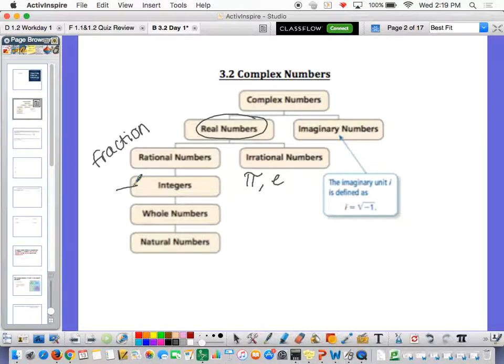That's a joke. You're supposed to laugh. Great. And the imaginary unit is what we're going to basically define today. And imaginary numbers are basically not real. That's why I had you say in section 1 that there was no real solution, because now we're going to talk about what happens if the solution is imaginary.